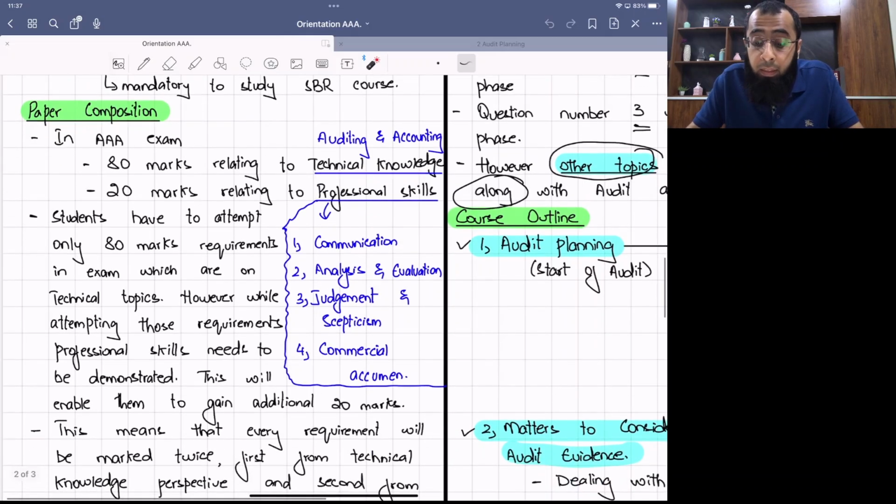The examiner says that you will have requirements relating to technical knowledge, and you have to make sure that while attempting these requirements, you demonstrate your professional skills of communication, analysis and evaluation, judgment and skepticism, and commercial acumen. And I will give you an additional 20% marks. So basically, whatever comment or answer you write in your AAA exam will be evaluated from two perspectives: one from a technical knowledge perspective and the other from a professional skills perspective.